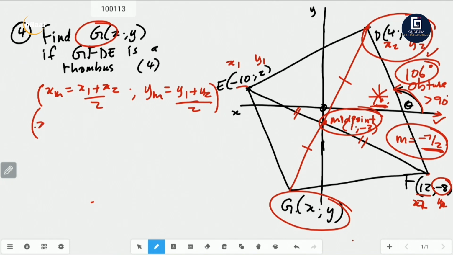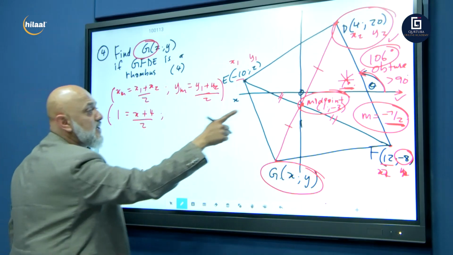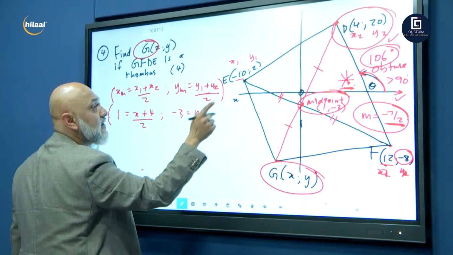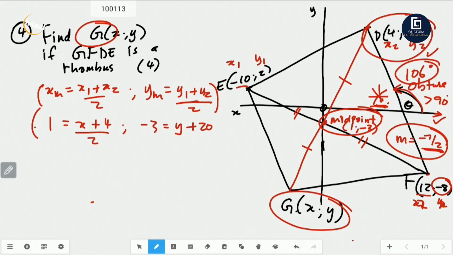Right, so what's your X midpoint? In fact, let's just go back there. X midpoint is 1, which is equal to X1, let's call that X, plus X2, which is 4, all over 2. Y midpoint, negative 3, is equal to Y1, which is Y, plus Y2, which is 20, all over 2. Right, now all we're doing is solving for X and Y, and that will give us G's coordinates.